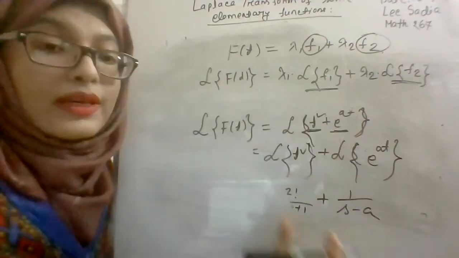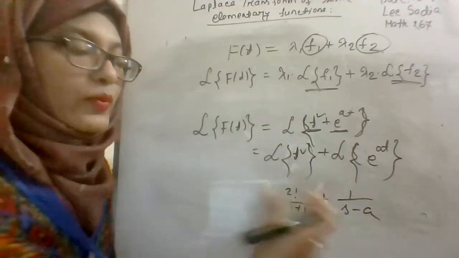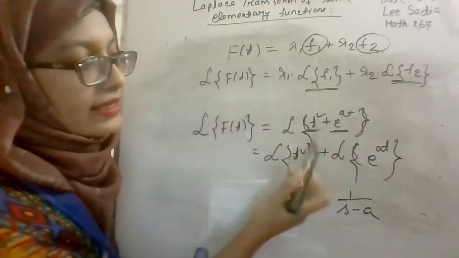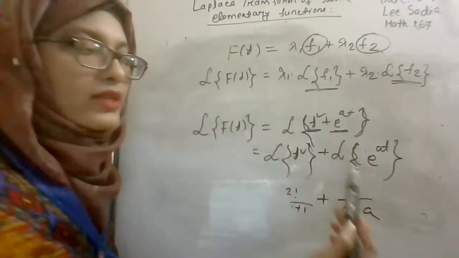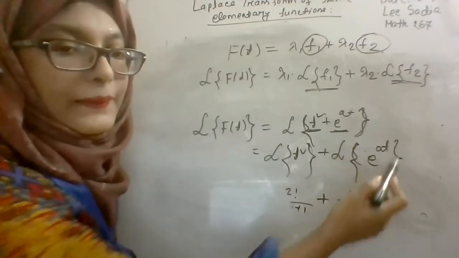So you have to integrate by using the linear property particularly. At first, we will find the Laplace transform of t square, and after that, we will find the Laplace transform of e to the power at.